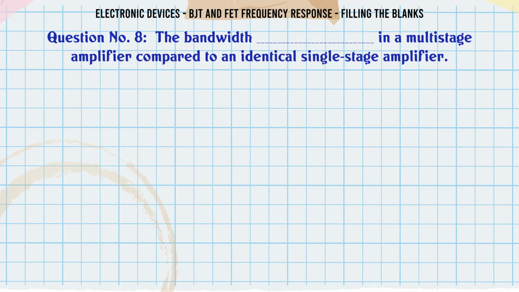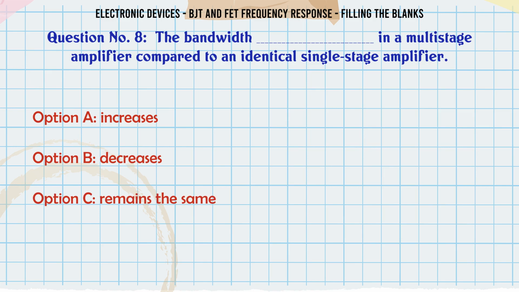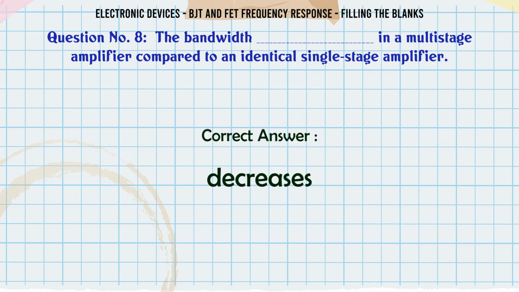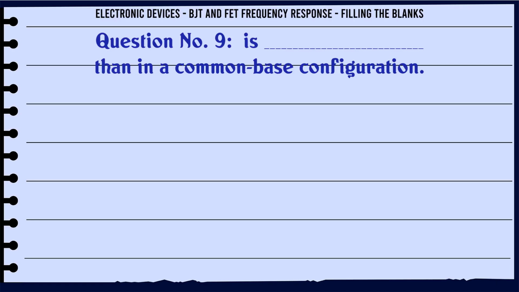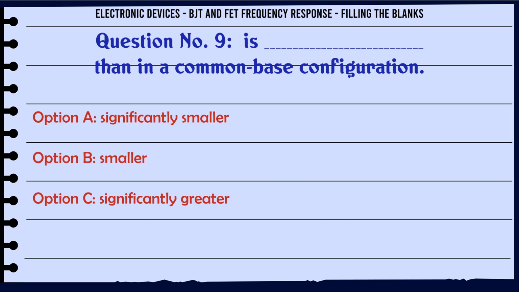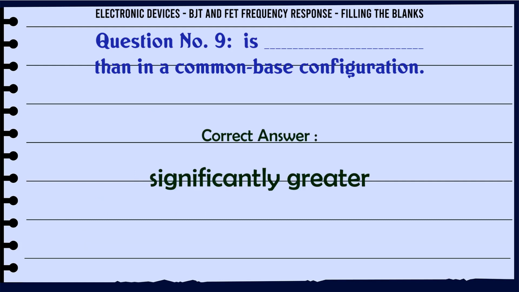The bandwidth in a multistage amplifier ___ compared to an identical single-stage amplifier. A. Increases, B. Decreases, C. Remains the same, D. None of the above. The correct answer is decreases. The ___ is ___ than in a common base configuration. A. Significantly smaller, B. Smaller, C. Significantly greater, D. None of the above. The correct answer is significantly greater.